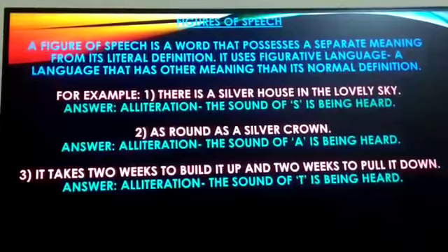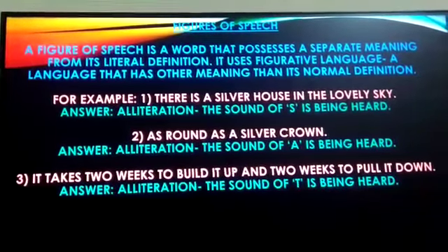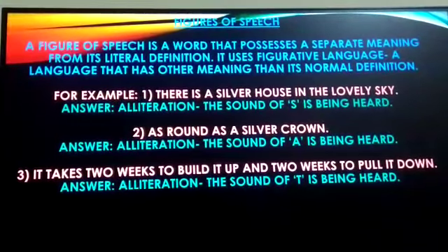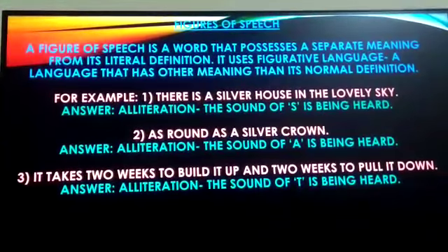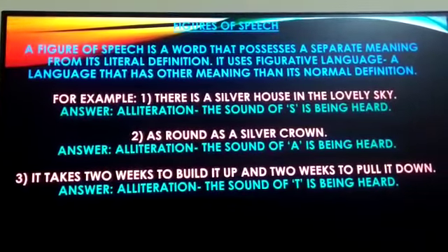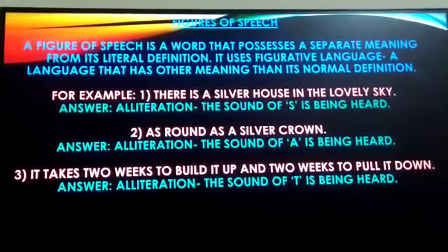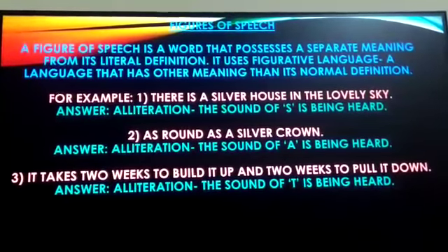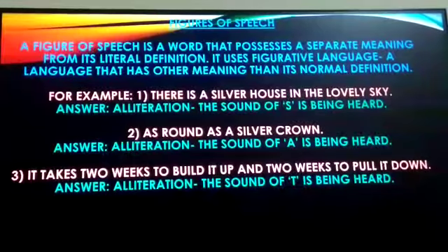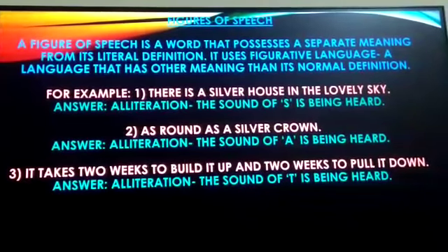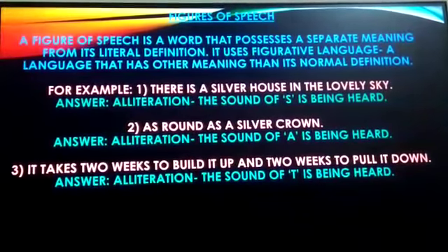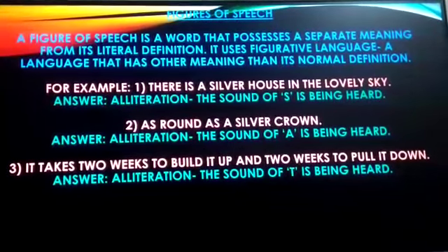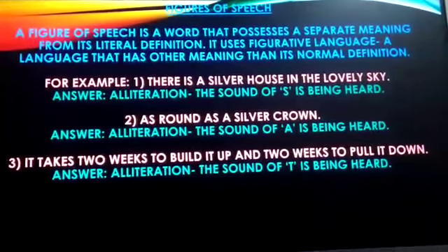So students, I hope that you have understood figure of speech. So today what all we learnt? We learnt the meaning of the poem, we recited the poem, we saw hard words and their meaning, we also saw what are rhyming words, and we saw the figure of speech. So students, I hope that you have found this poem interesting, and I hope that you have understood rhyming words and figures of speech. There are many figures of speech, but only alliteration figure of speech is being seen in this poem. So students, I hope you have understood the poem.